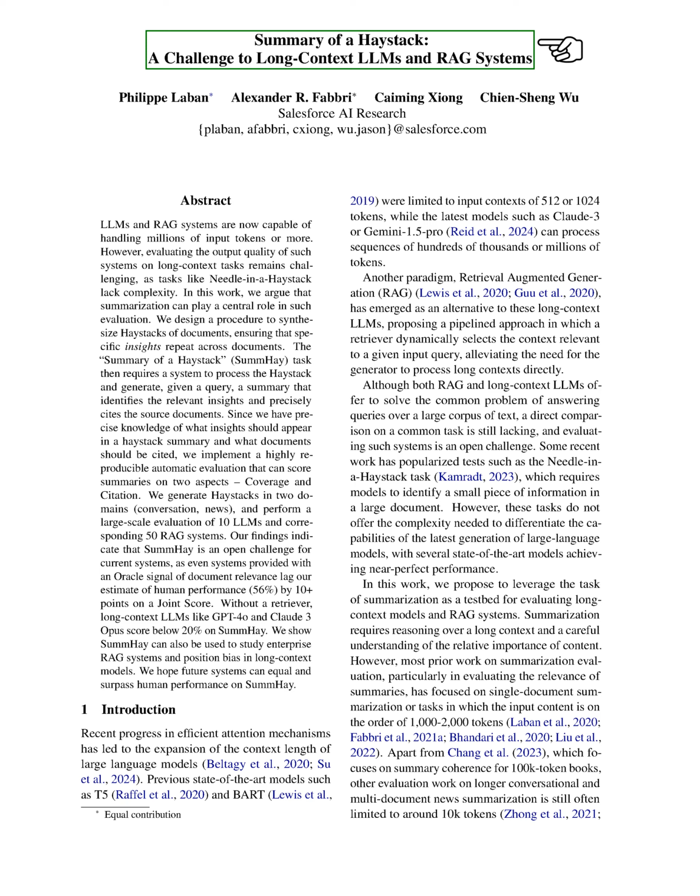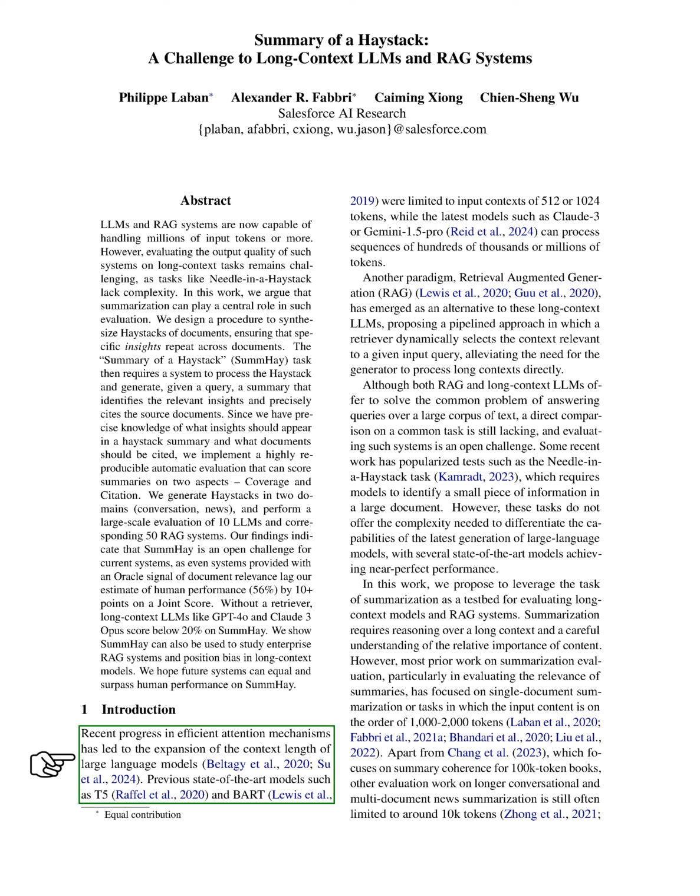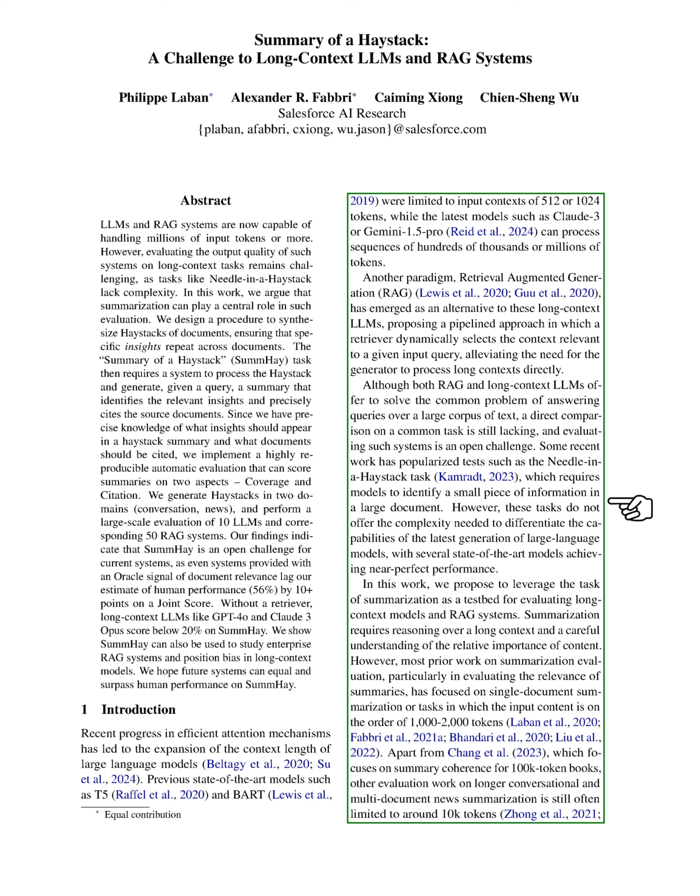Section: Introduction. In this section, we discuss recent advancements in attention mechanisms that have allowed large language models to consider longer contexts. Earlier models like T5 and BART were limited to processing 512 or 1024 tokens, whereas newer models like Claude 3 or Gemini 1.5 Pro can handle sequences of hundreds of thousands or even millions of tokens.